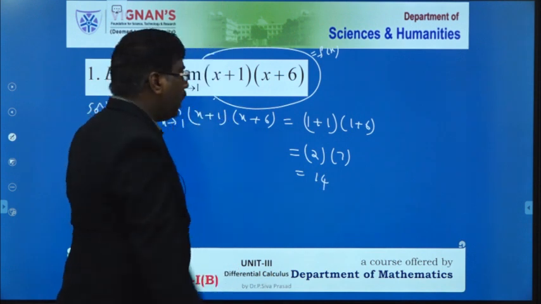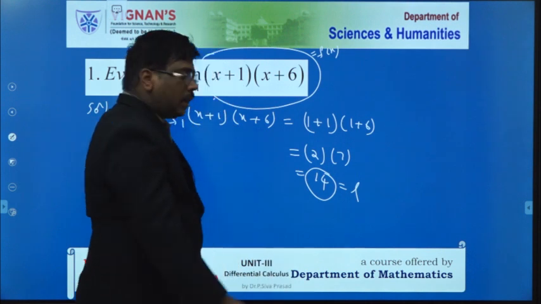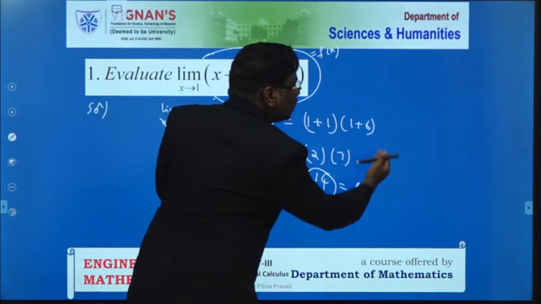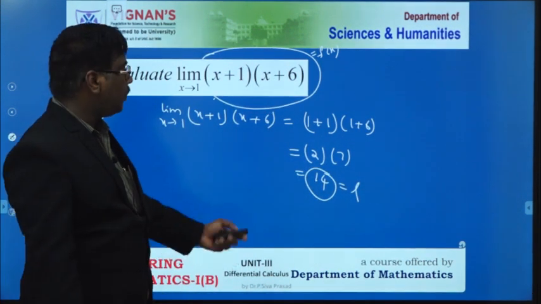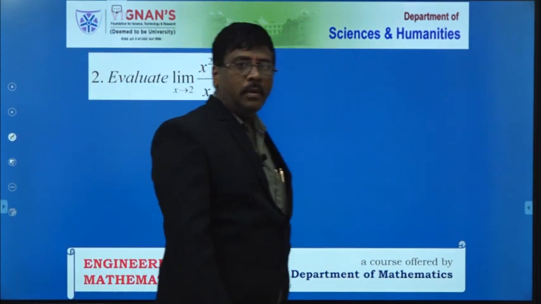So I think this is the L value. This is the L value. Here the value of x reaches 1, and the function f of x reaches 14. This is the actual definition of the limits. Now, coming to the second problem.